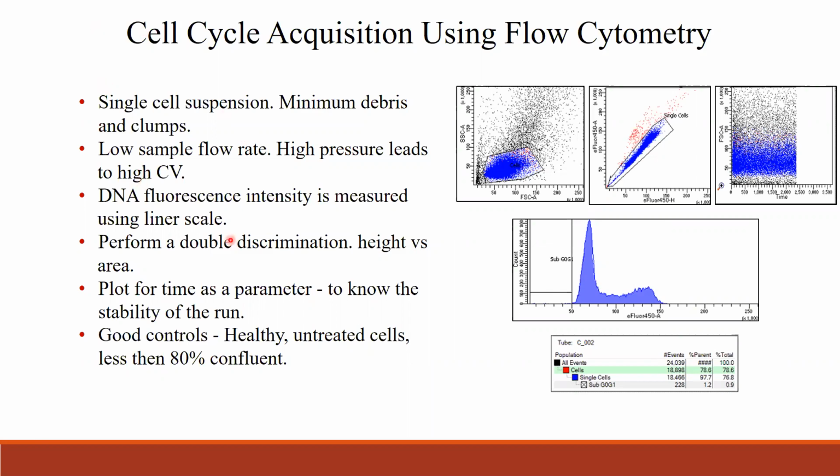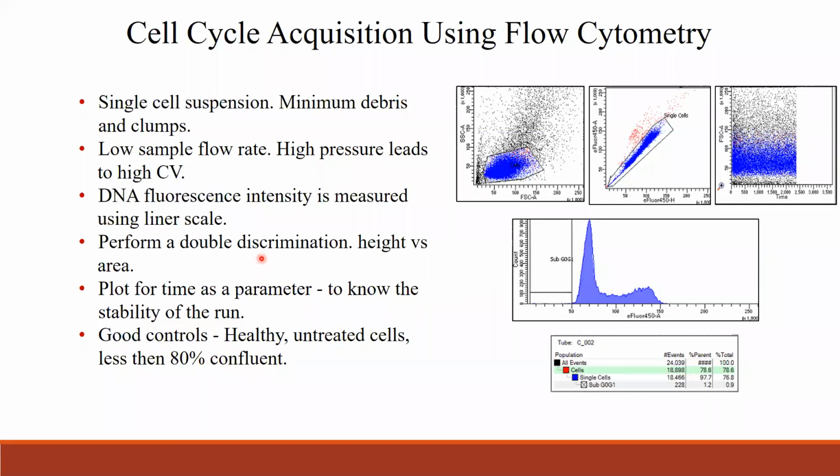And run the sample at a low sample flow rate, because high pressure leads to a high CV. The CV of the peak would be higher or larger. So you have to run the cell cycle analysis at a lower flow rate.